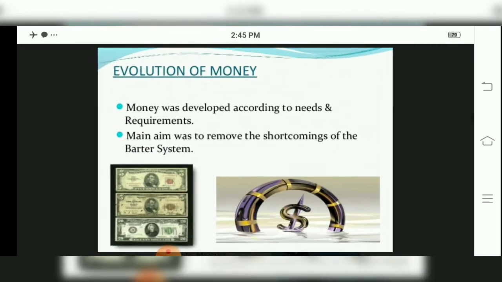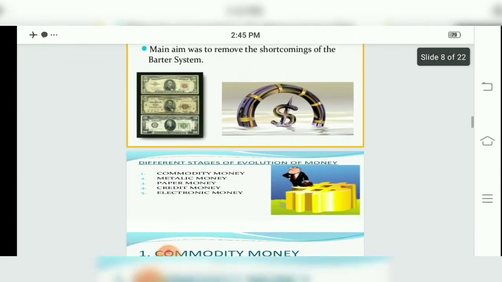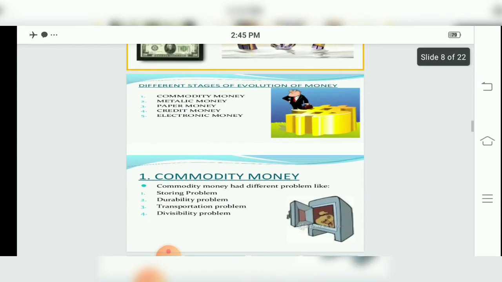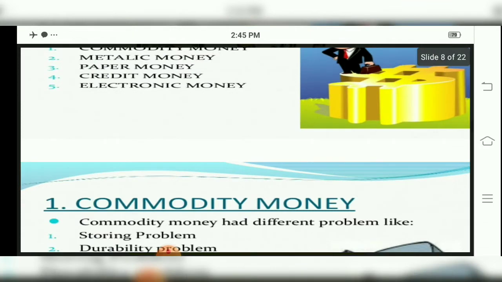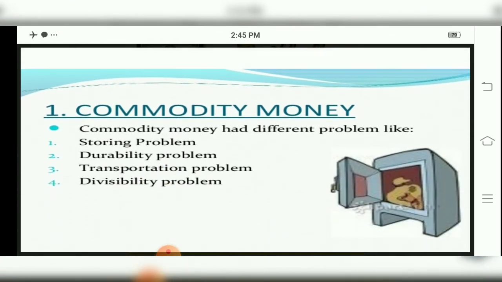Now money was developed according to needs and requirements, and the main aim of money was to remove the shortcomings of the barter system. Now there are different stages, children. One by one we will study each stage regarding money. We have different stages of the evolution of money. First, commodity money came into existence, then metallic money, then paper money, then plastic money, that is credit money, and then electronic money. So that is how money came into existence.